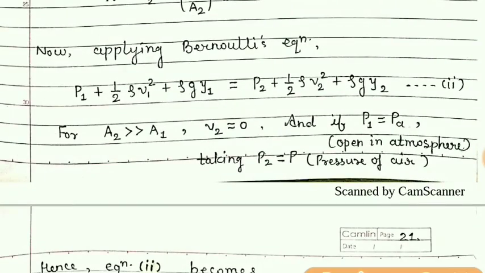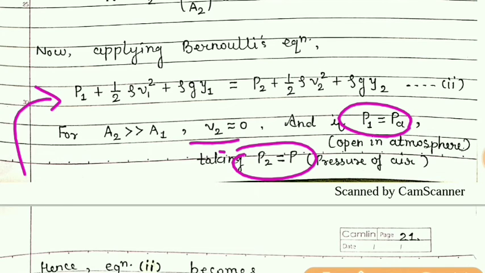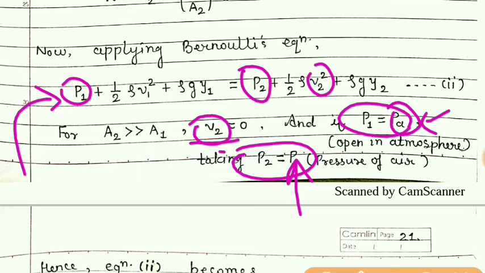So putting these conditions in this Bernoulli's equation, P1 will be PA and P2 can be written simply as P, and V2, this velocity, can be considered as 0. So this term will be cancelling out.